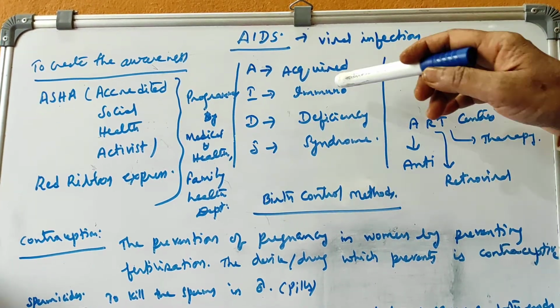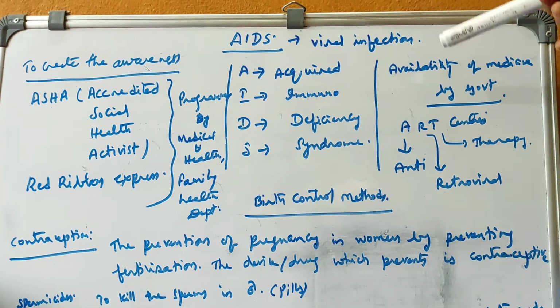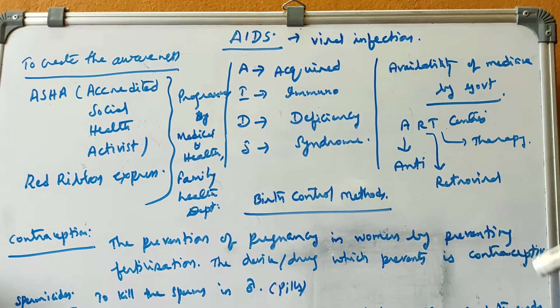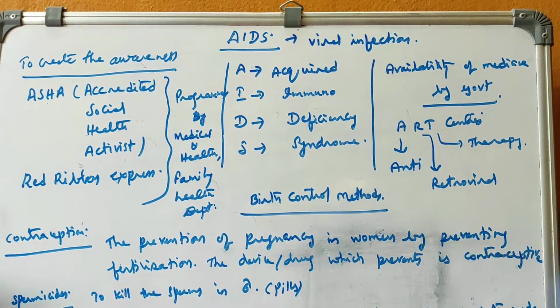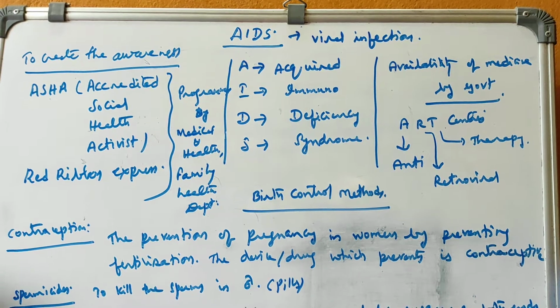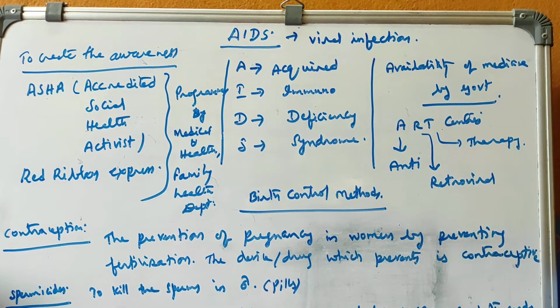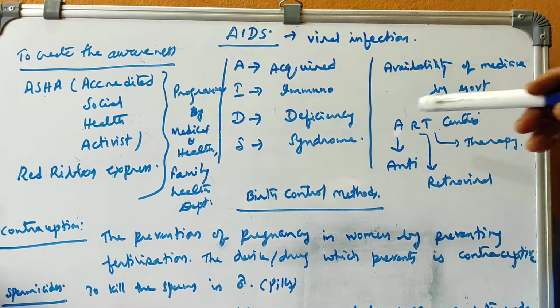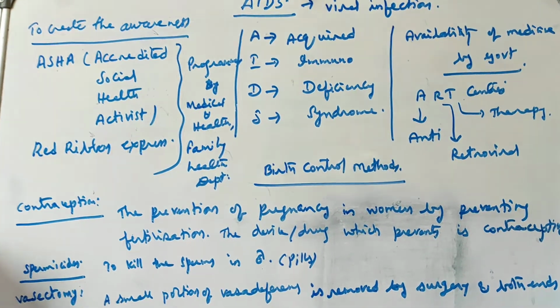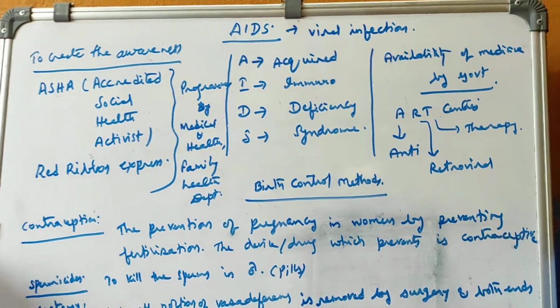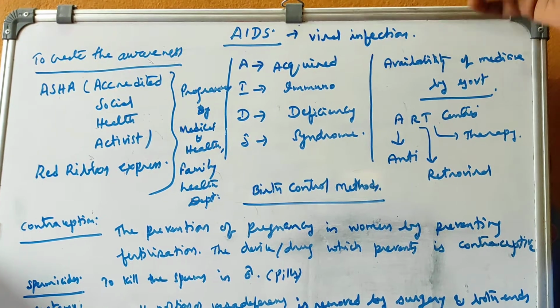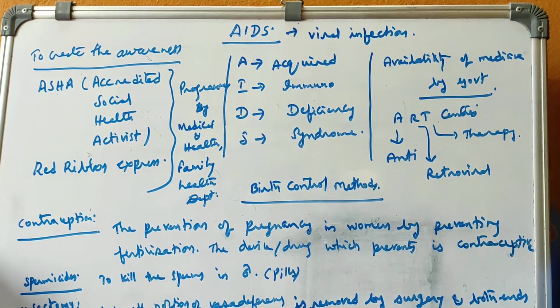Actually, acquired immunodeficiency, that means here the immunity system will be disturbed first. So when the immunity is not good, automatically all the diseases will attack. All the problems will be there for the person. So like this, AIDS will lead to the death of the person, because the immunity system will be disturbed and become very weak.